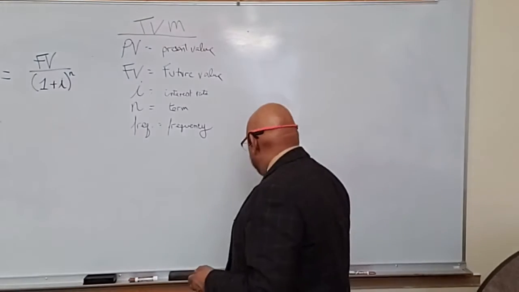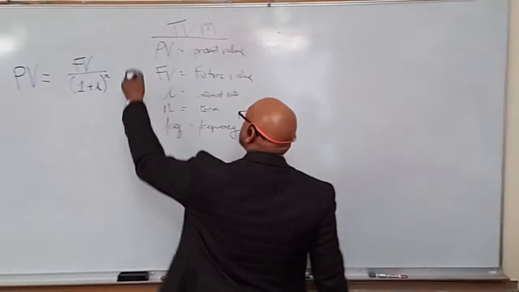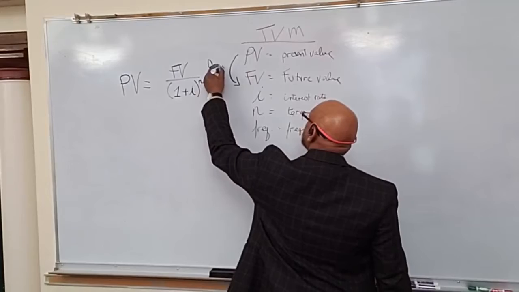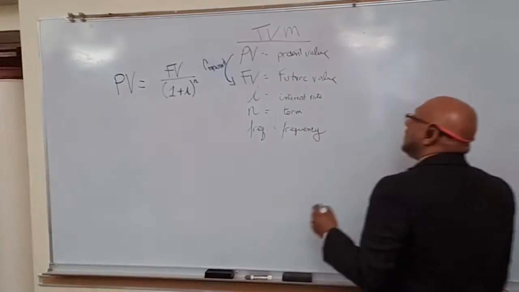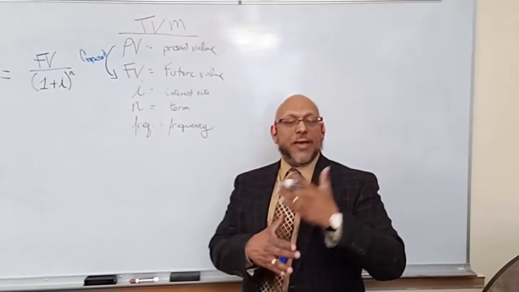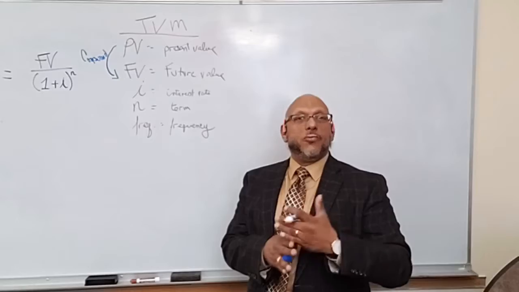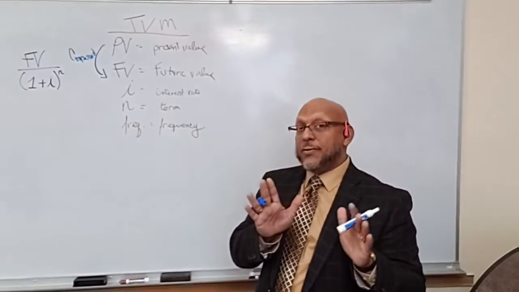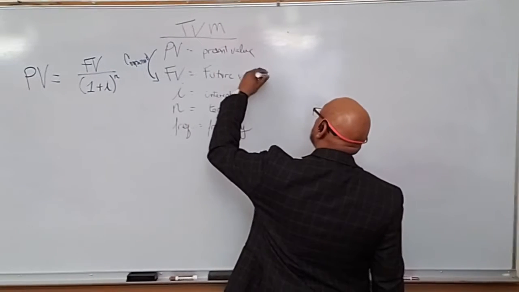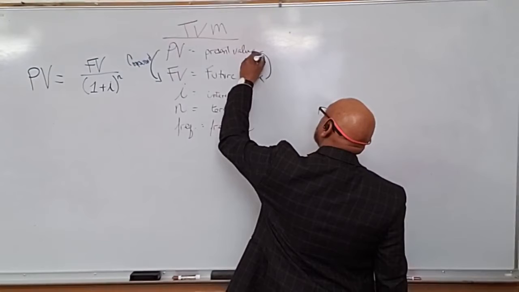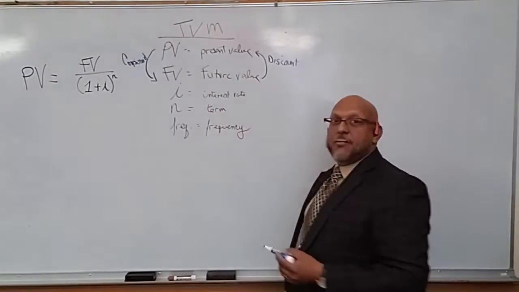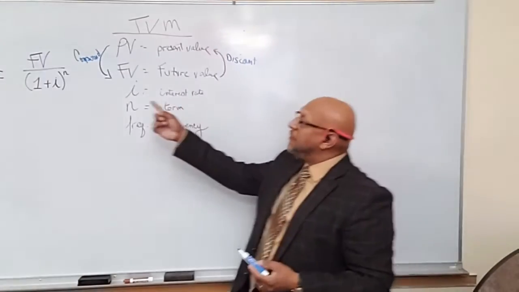It's called compounding when we go from the present to the future. And that's the compound interest, interest on top of interest. So we keep recalculating the interest, which is not a simple interest; we're talking about compound interest. If we're going in the other direction, we want to know what the present value is, but we know the future value, that's called discounting. So it's a discount when we go backwards in time. It's compounding when we go forwards in time.